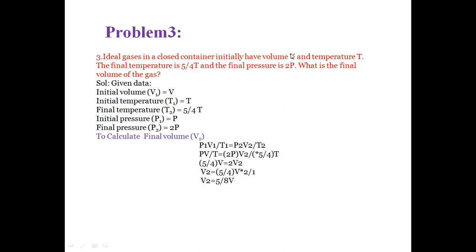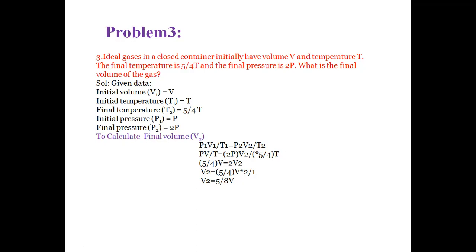So the volume either increases or decreases, and we have to calculate it. From the given data, the initial volume V1 is V meter cube, and the initial temperature T1 is T. The final temperature of the ideal gas is 5/4 T. The initial pressure P1 is P, and the final pressure P2 is 2P. What do we have to calculate? The final volume. How do we calculate the final volume?